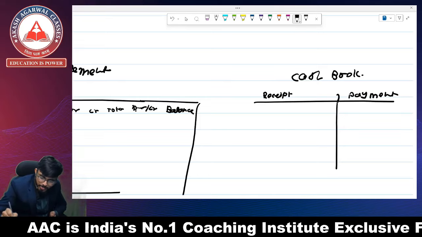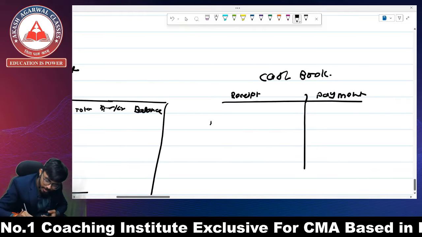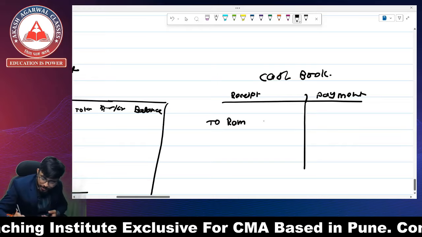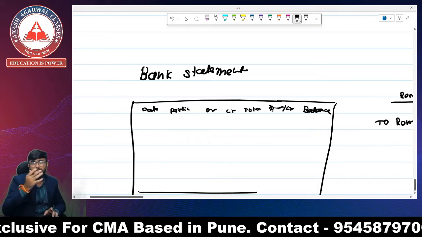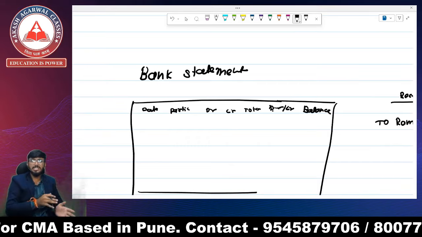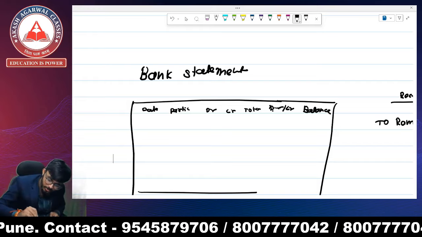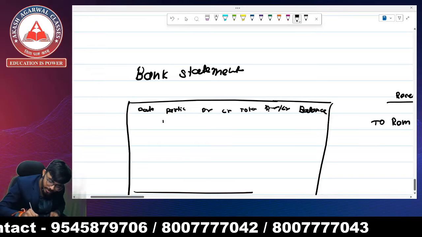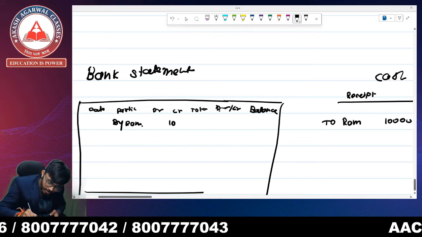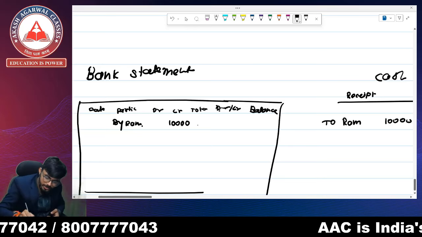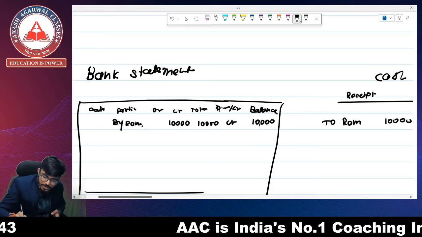Whenever I receive an amount from Ram, I write it here as to Ram 10,000, and my passbook will also reflect it. Their accounting is different, but for understanding purposes I write Ram here, and they will write it as by Ram. They credit our account with 10,000. The total is also 10,000, and it is a credit balance of 10,000 rupees.